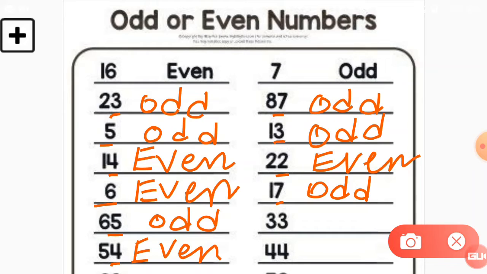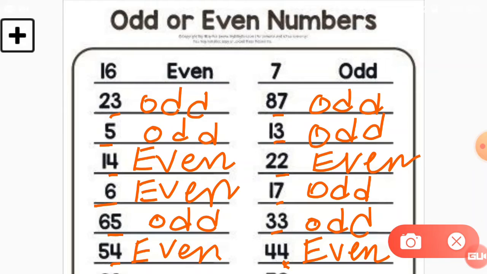Next one is 33, 3 is at the ones place and 3 is odd, so 33 is an odd number. Write down odd. Now next is 44, 4 is an even number, so let's take this number as even. Hope you understood this, students.